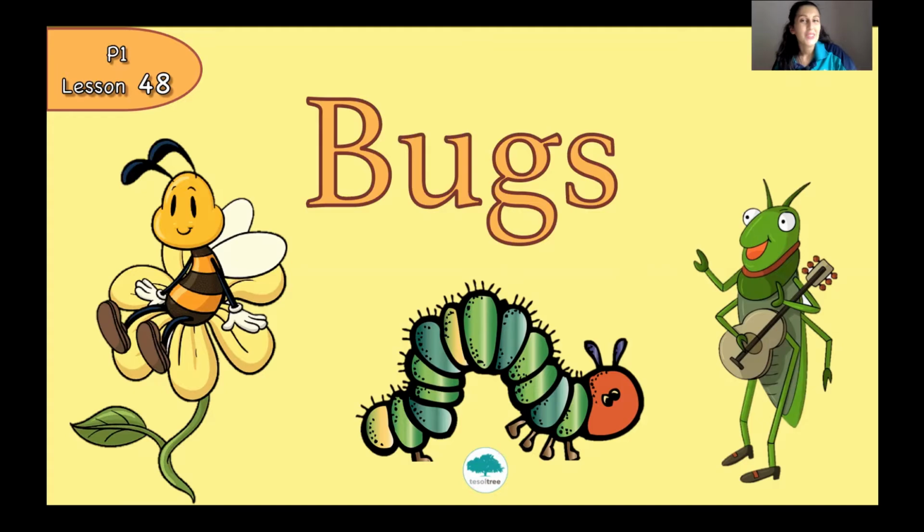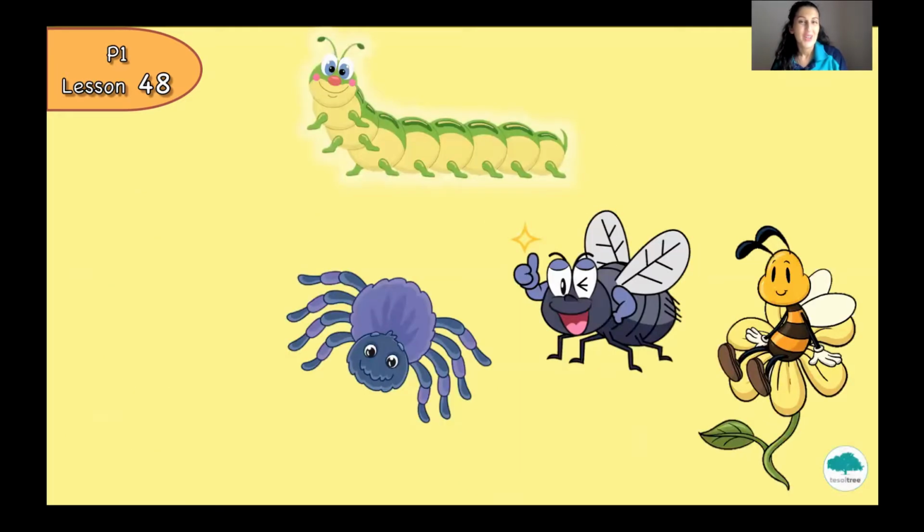P.1, let's review our bugs. So first, let's do this activity. I want you to read the words and match them with the pictures. So let's see what we have.